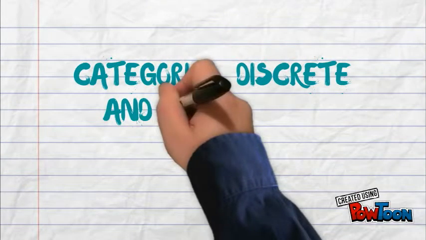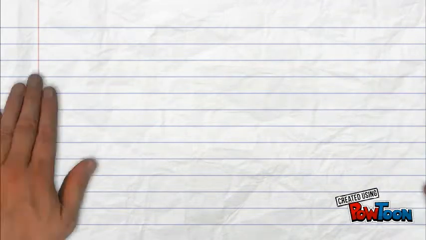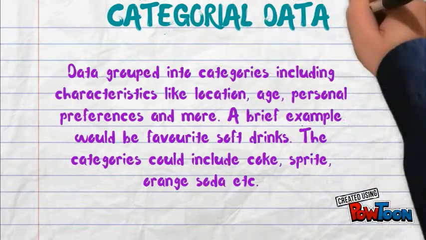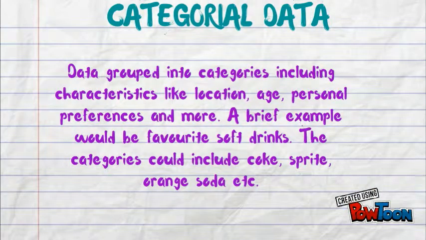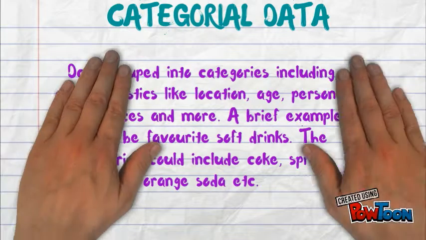Categorical, discrete, and continuous data. Categorical data is data grouped into categories, including characteristics like location, age, personal preferences, and more. A brief example would be favorite soft drinks. The categories include Coke, Sprite, orange soda, etc.